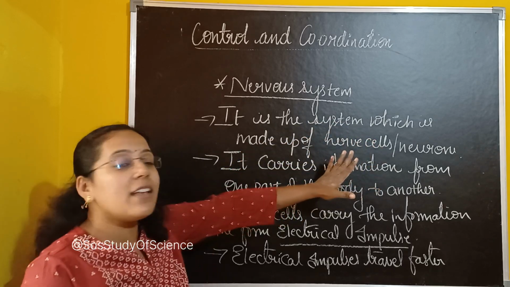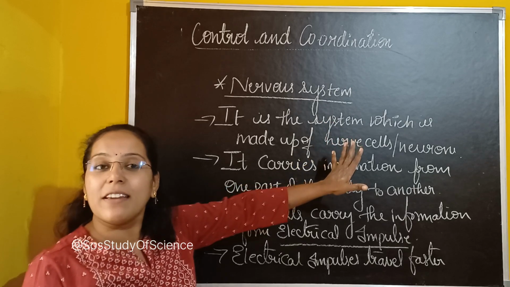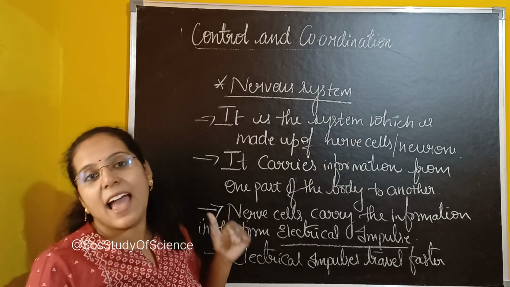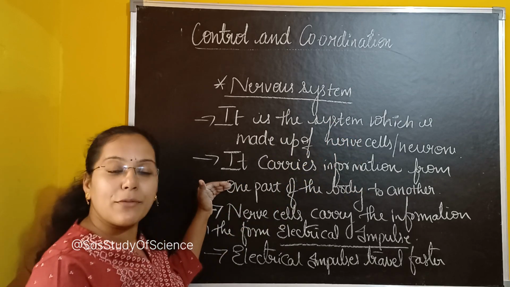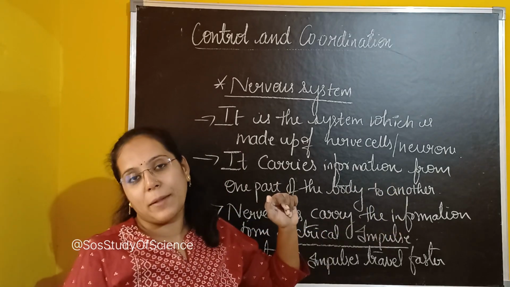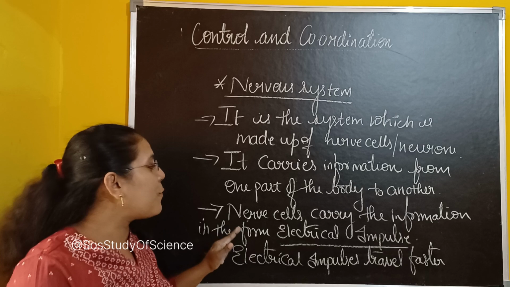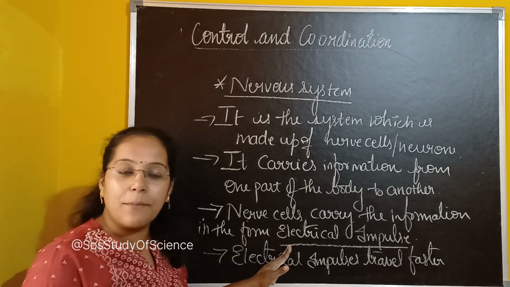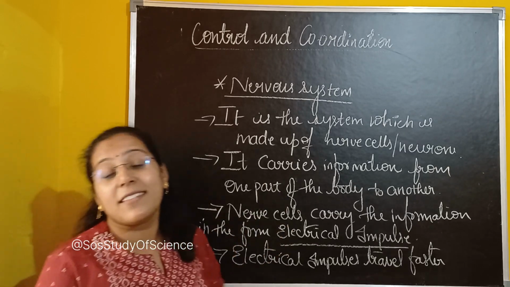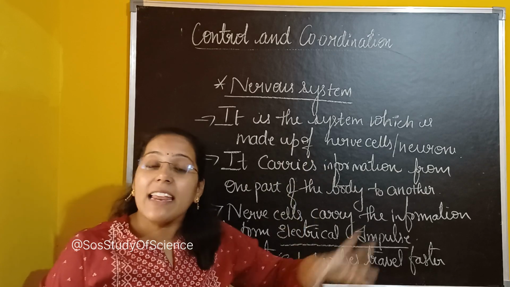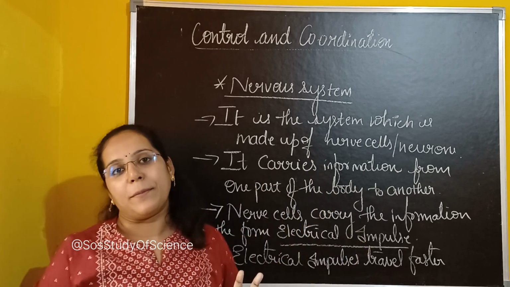Okay, and what is the importance of having the nerve cells in our body? They carry the information from one part of the body to another part of the body. How is the information carried? The information is carried in the form of electrical impulses. And these electrical impulses carry the messages, carry the information faster.